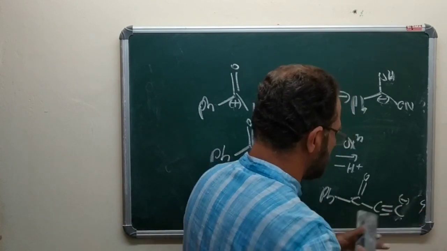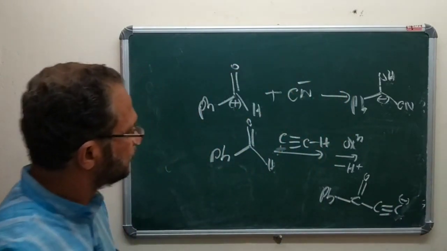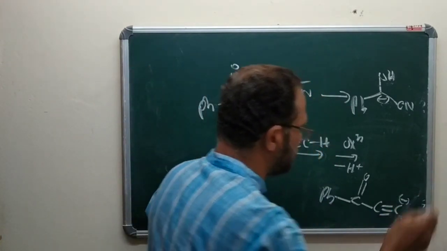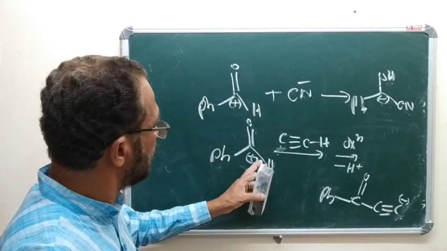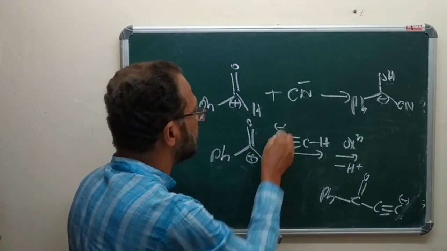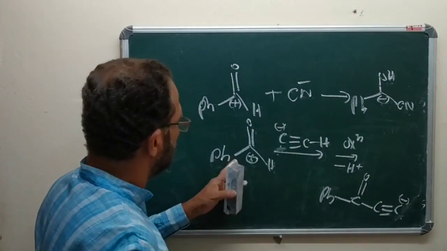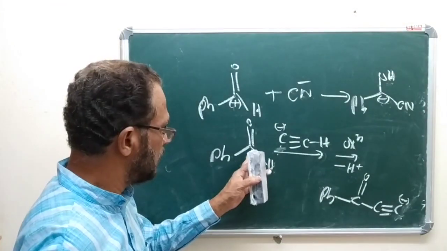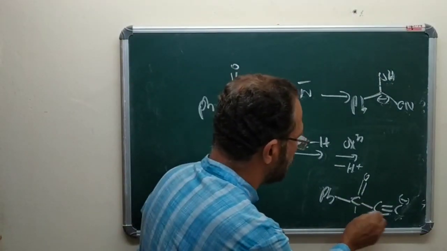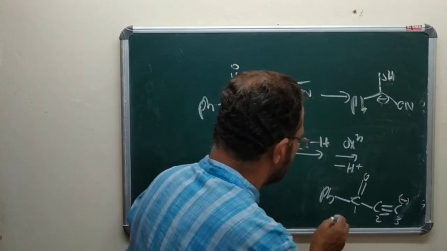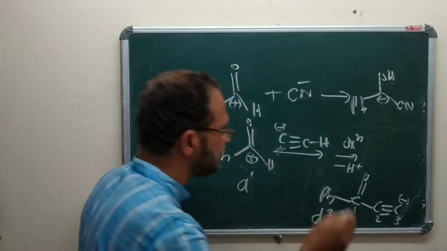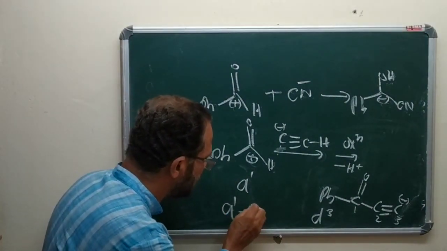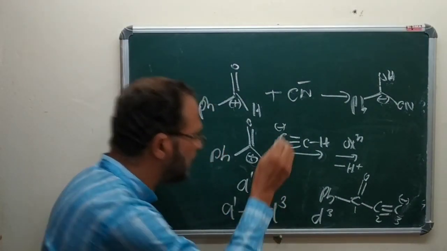C minus. Here this is positive charge, this is negative charge. This is negative charge. So here we can see this is A1 acceptor. This is 1, 2, 3. This is D3. Here, the A1 is changed into D3.